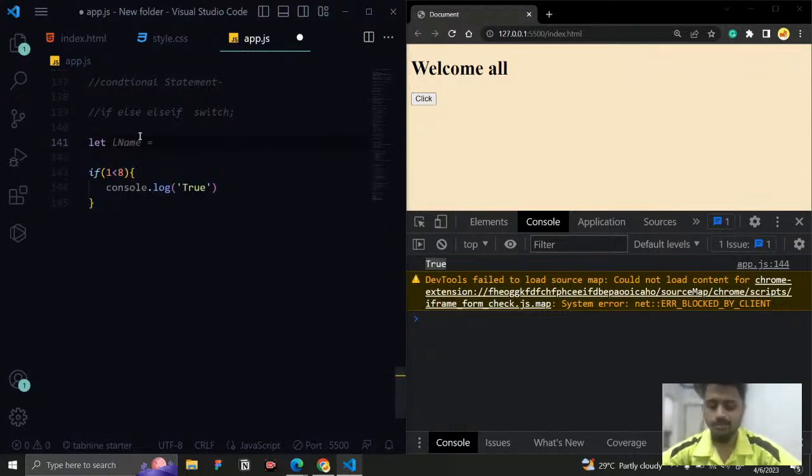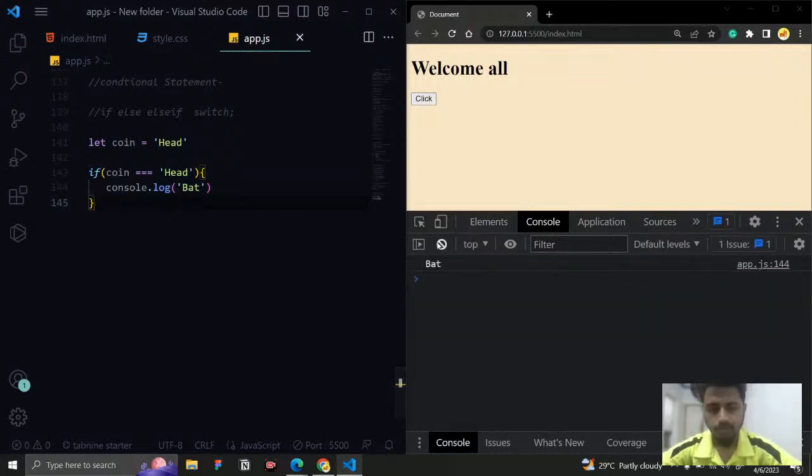I am just going to create a variable. I will say let coin equal to, and here I will say head. Now in this condition I am going to compare the values. I will say coin is triple equal to head. If the value of the coin is head, then I want to log bad. If it is not, then it will not execute. If I run it, you can see right now we are getting bad.